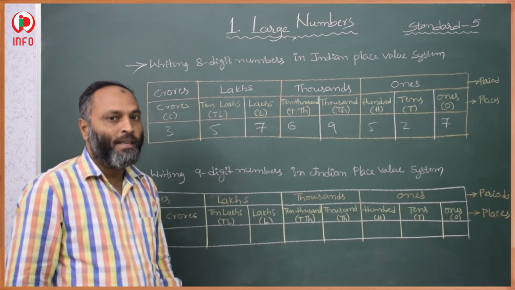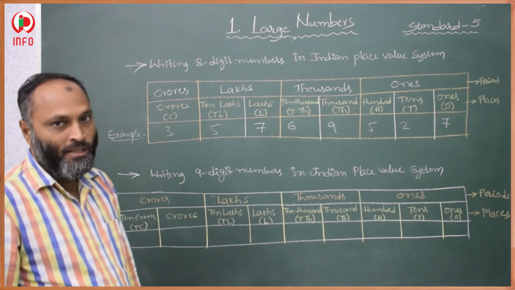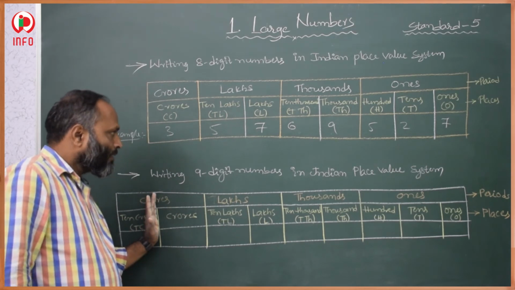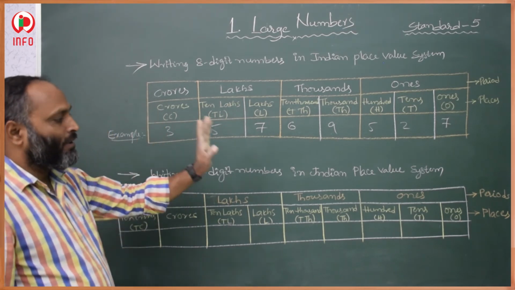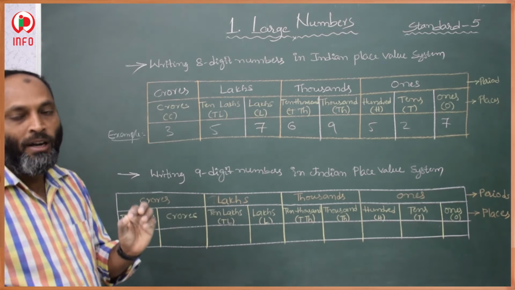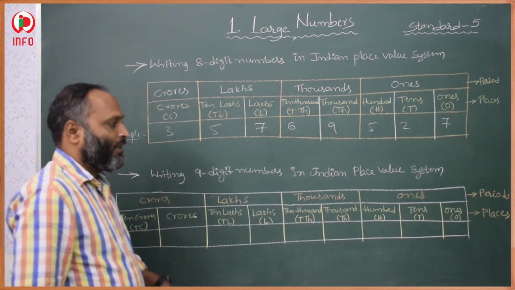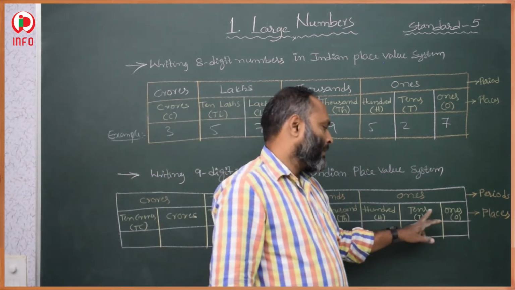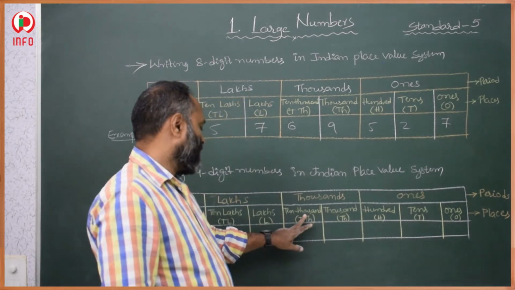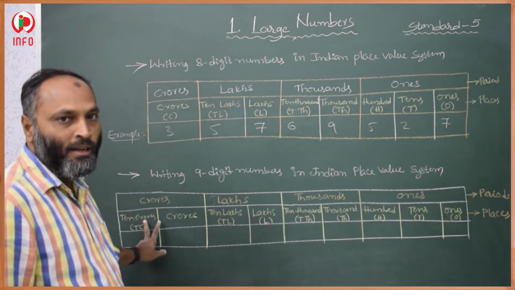Now we are going to discuss 9 digits. How to read if a 9-digit number is given in the Indian place value system. Till crore, it is the same thing, no change in that. One more extra digit will come, that we call 10 crores. First ones place, tens place, hundreds place, then thousands place, 10,000s place, lakhs place, 10 lakhs place, crores, and after that 10 crores.